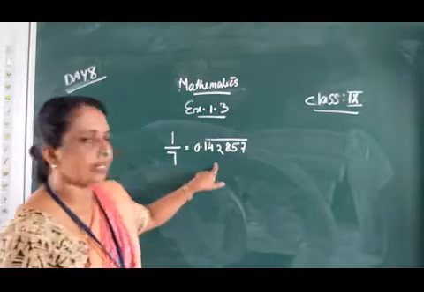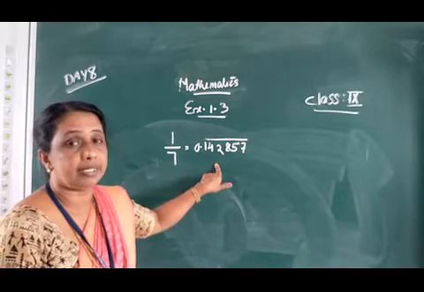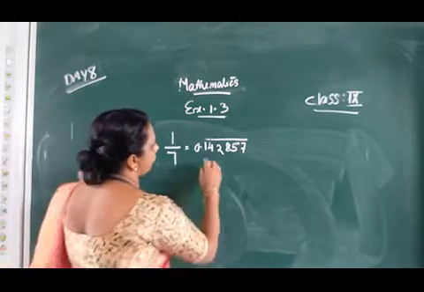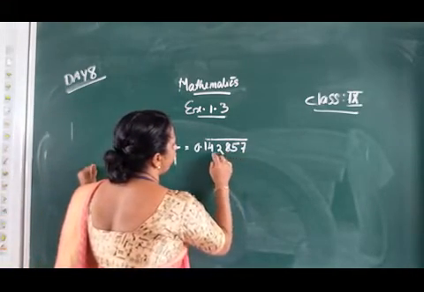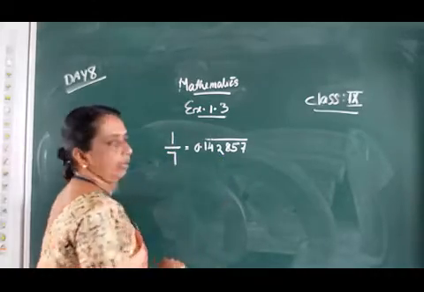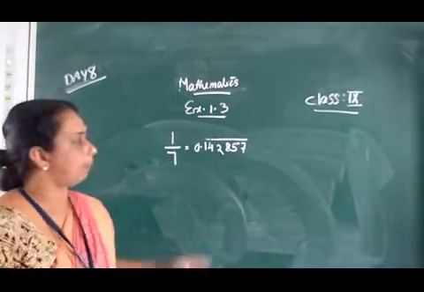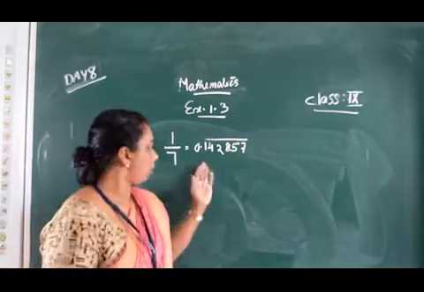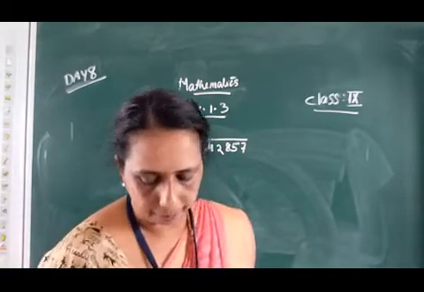Therefore, its decimal expansion is non-terminating recurring. How many digits are recurring here? 1, 2, 3, 4, 5, 6 digits. After 6 digits, again this block of digits repeats. It is non-terminating recurring. That is given.